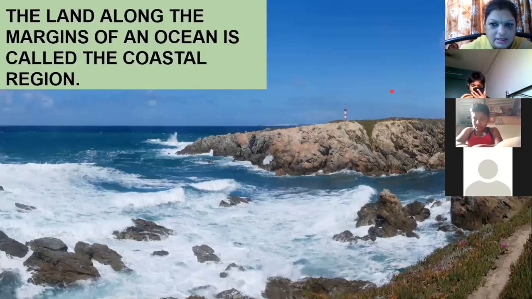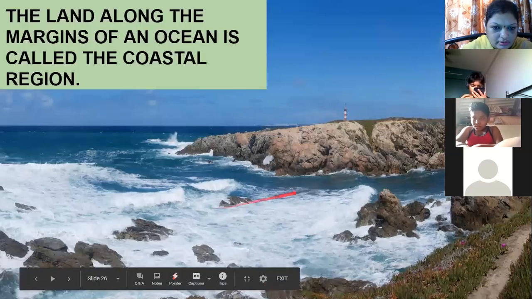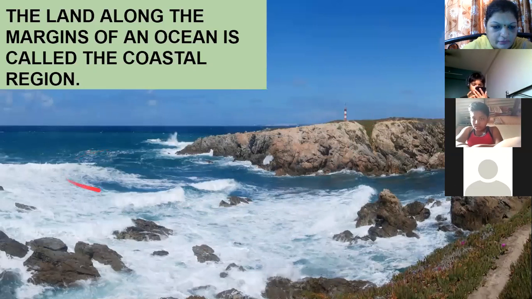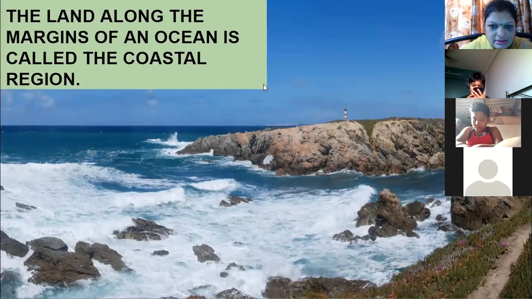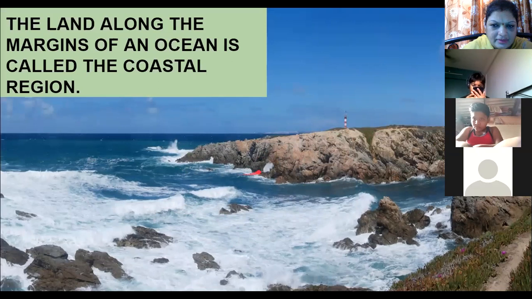Here you can see the water body, an expanse of water, and this water is adjoining, that means its border is connected to the land. Here you can see this land is close to the water body.